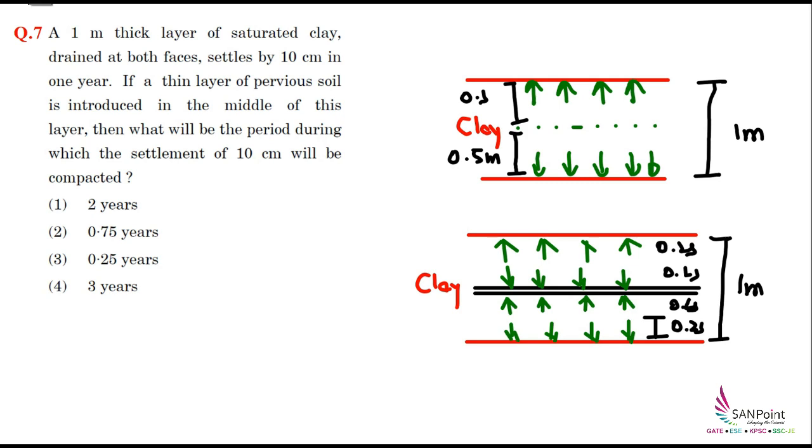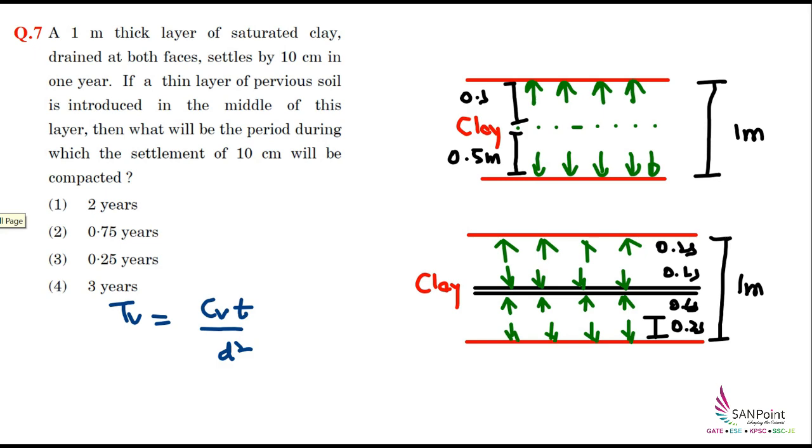Now if we go by the formula, what does the formula say? Although this is a direct relationship which we should know, no need to solve all this, and this has been taught in the class, the same numerical. Now we have to apply the basic formula, that is time factor TV is equal to CV into T divided by D square, where D is the drainage path, CV is the coefficient of consolidation, TV is called the time factor, and T is the duration of the consolidation. That means we are seeing the consolidation after 1 year, 2 years or 3 years. So it is the duration of consolidation.